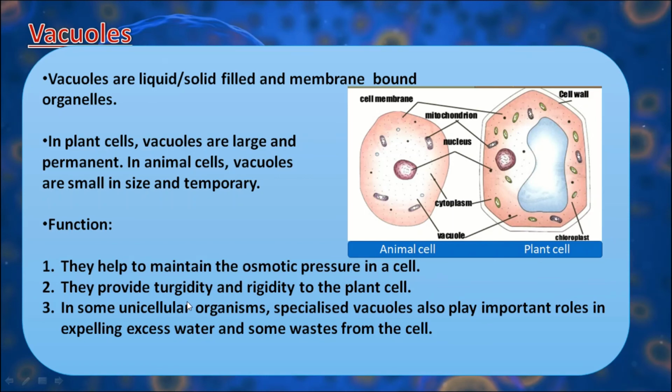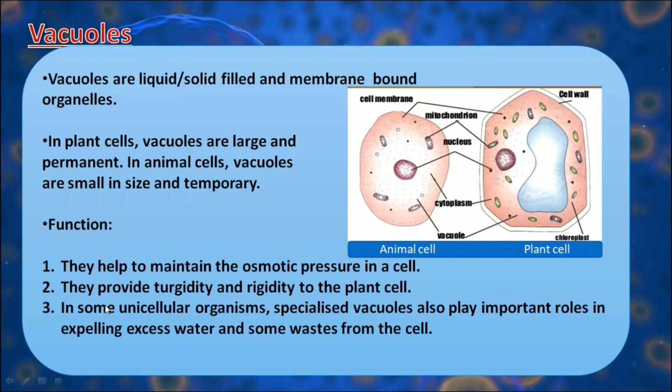Vacuoles provide turgidity and rigidity to the plant cell. How? Because vacuoles regulate turgidity by regulating the amount of water inside the cell. If the cell has excessive water content, the vacuole absorbs the water and diffuses it out from the cell.